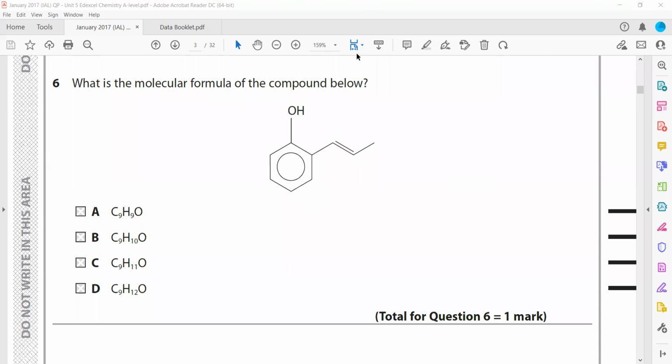Then, what is the molecular formula of the compound given below? Look, this is carbon 1, 2, 3, 4, 5, 6, 7, 8, 9. So there should be 9. Then we can count hydrogen. This will have how many hydrogen? CH3, 3 hydrogen. This will have 1 hydrogen, this 1, this 2 hydrogen, because carbon forms a maximum of 4 bonds. And this is 1 hydrogen. So 1, 2, 3, 4, 5, 6, 7, 8, 9, 10, 11, 12, 13, 14, 15.